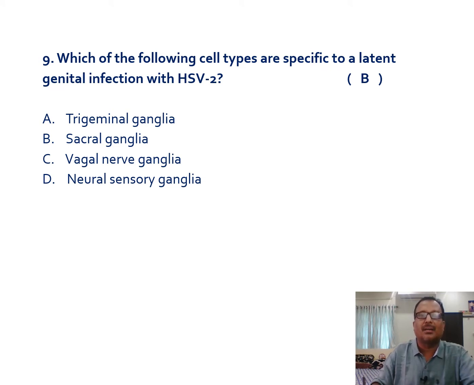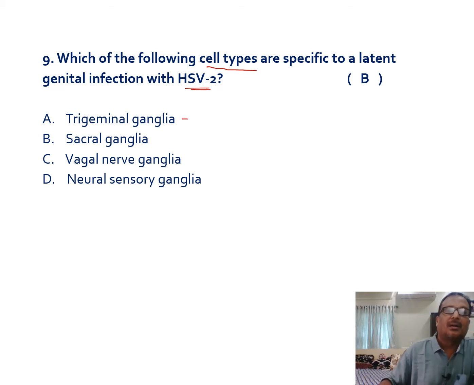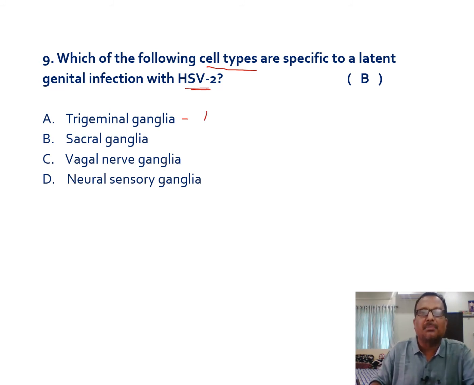Which of the following cell types are specific to a latent genital infection with HSV2? That means HSV2 maintains latency in which of the ganglia or cell types? First, we will see the trigeminal ganglion. In the trigeminal ganglion, we can see latency with these herpes viral infections. Mainly herpes simplex virus 1 maintains latency in the trigeminal nerve ganglion.